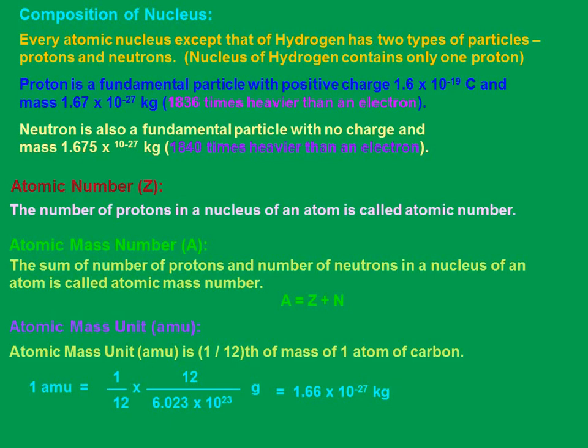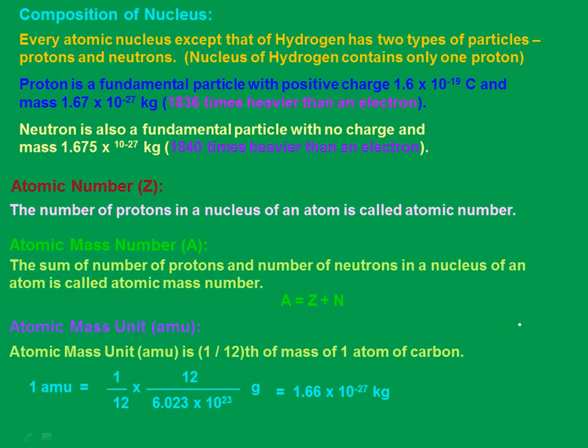Right. Now, keeping that, we have to relate it. In order to remove this kg constraint, we have introduced that AMU. Now we have to represent what that AMU refers to. The mass of 1 gram mole of carbon is 12 gram, and from Avogadro's hypothesis, it contains capital N number of atoms, which is the Avogadro number, 6.023 into 10 power 23, very well known. Thus, the mass of one atom of carbon is 12 by N gram. That's it, right? Are you getting the point here? So 1/12th of the mass of one atom of carbon.